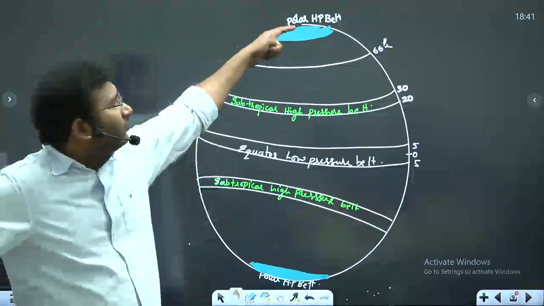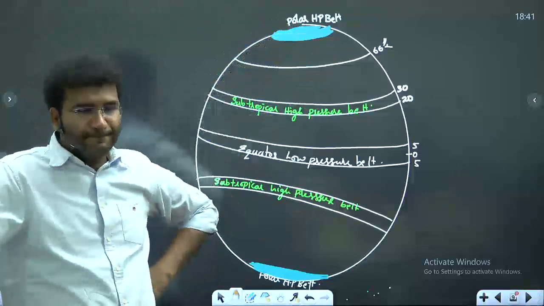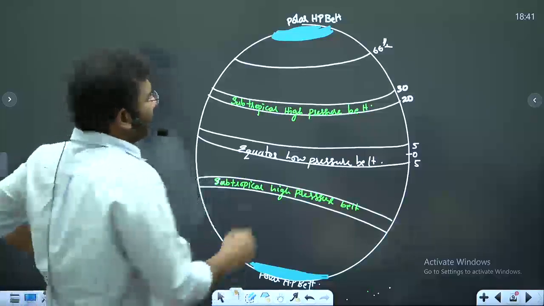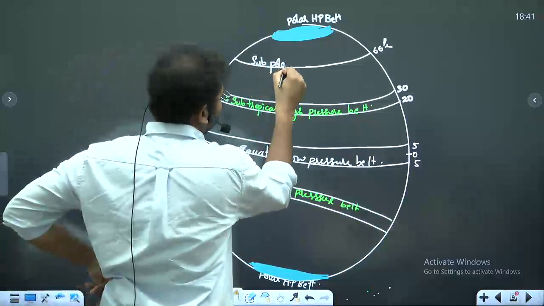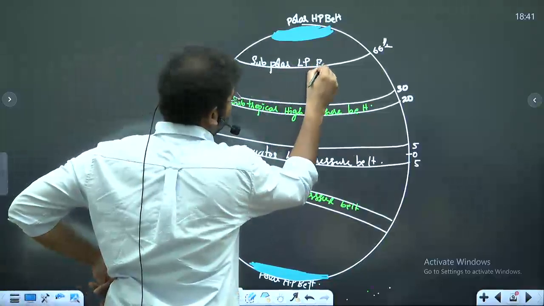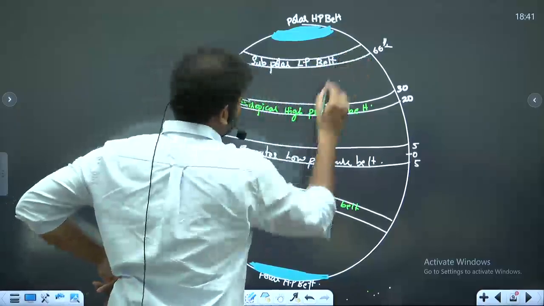As compared to polar regions, do you have high pressure or low pressure? Low pressure. So it is the subpolar low pressure belt. I know many of you will now have doubts. I'll clear that also.